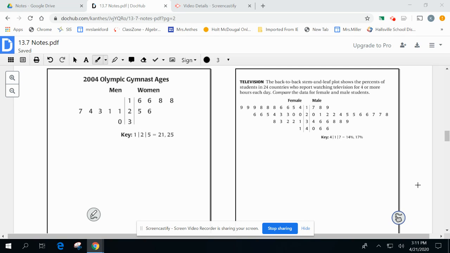If you're looking at the next problem, this is showing the percents of students in 24 countries who report watching television 4 or more hours a day. On the left are female percents, and on the right are male percents. Again, if you want to make a statement about this data, the male population has higher percentages than the female population. Notice the females have several in the ones place, and the males have very little, and then females have very little when you get up into the 40s, but males have more. So I would probably say something like, on average, males watch more TV when you're talking about this specific chart of data.